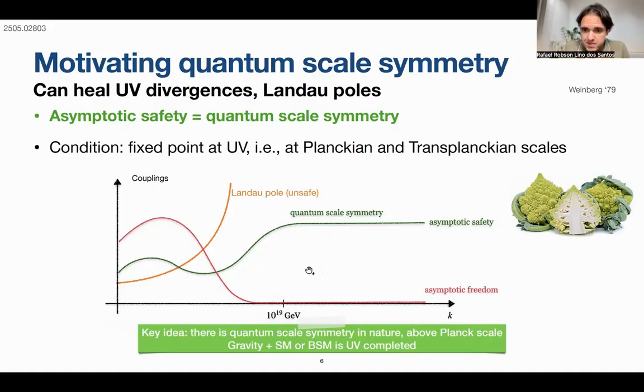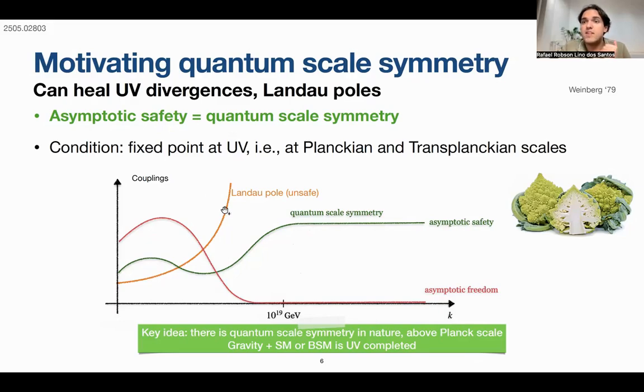This is our fundamental assumption above the Planck scale, at trans-Planckian scales, in such a way that gravity, the standard model, or beyond the standard model is UV completed. It is UV completed because your couplings will no longer run from this scale up to higher energies. So you will complete your theory of gravity, and also your standard model and beyond.